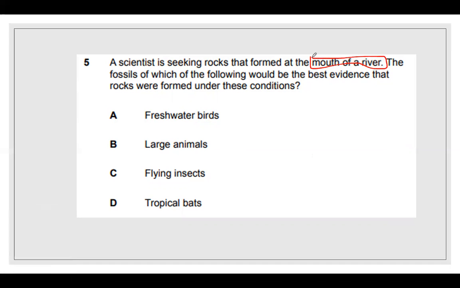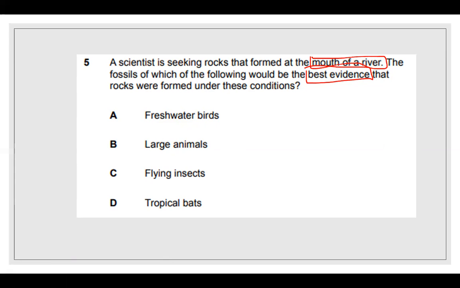And when we're thinking about mouth of a river, we're going to think about some of the animals that would live at the mouth of a river, right? So the fossils of which of the following would be the best, and we're going to box in best, evidence that rocks were formed under these conditions, all right? So when we think of mouth of a river, which answer choice? So we have A, freshwater birds, B, large animals, C, flying insects, and D, tropical birds. Which right off the bat would you say, no, that is not the answer choice?